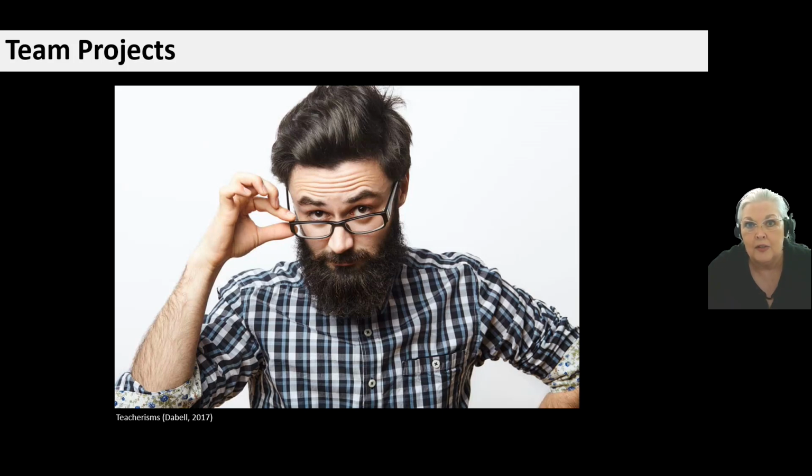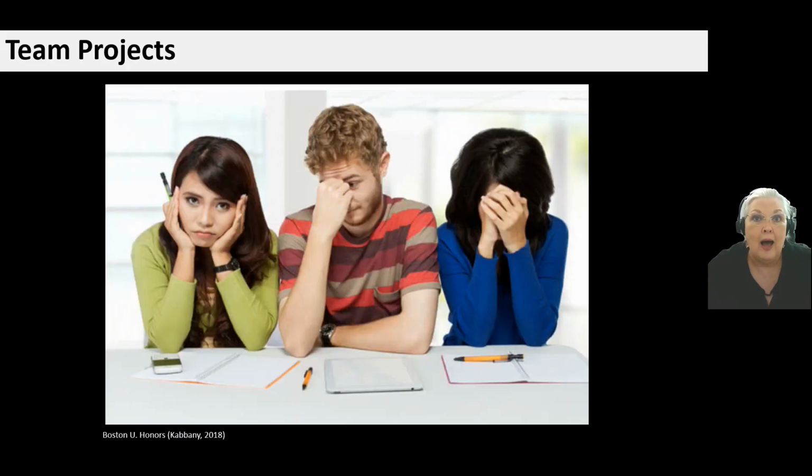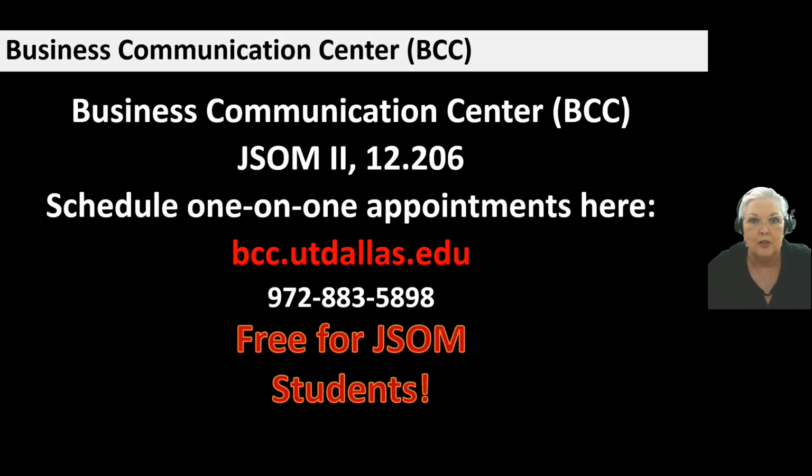And that office will determine whether or not we plagiarized, which probably they're going to have to say we did because we don't have a proper reference or citation. So I have let my entire team down because I did not know how to cite and reference in APA. It's important you know this for your team projects.